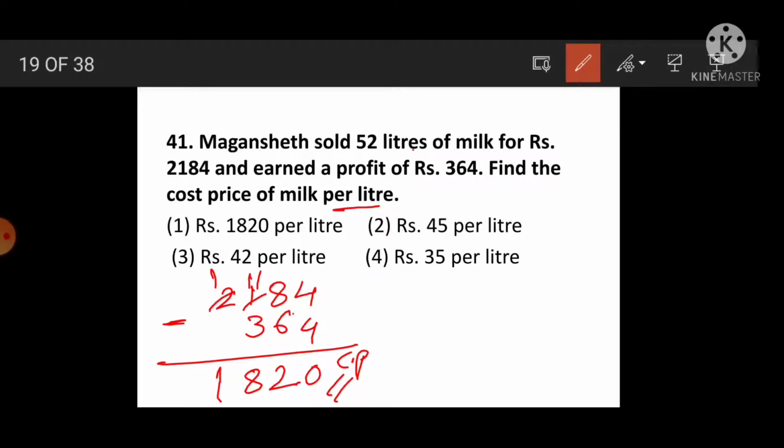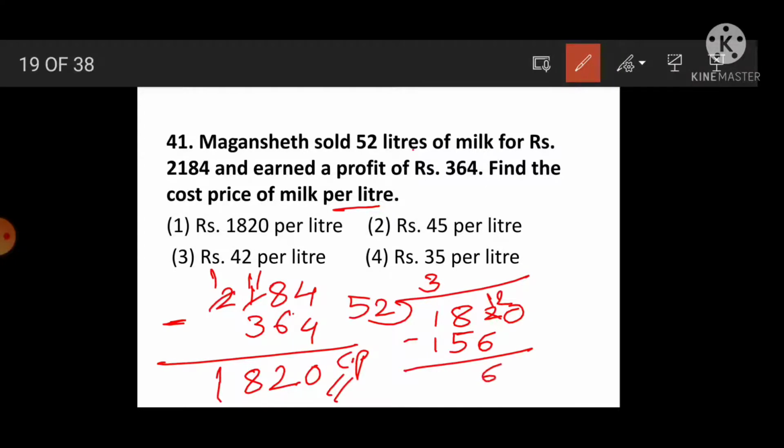Therefore, to find the cost price of 1 liter, we have to divide 1820 by 52. 52 3s are 156. 12 minus 6 is 6, here 7 minus 5 is 2, 1 minus 1 is 0, carry down 0, 260. Then 52 5s are 260. After subtraction the remainder is 0, so rupees 35 per liter is the correct answer.